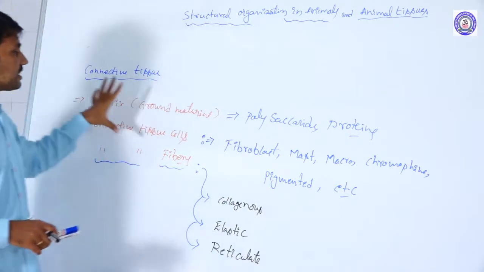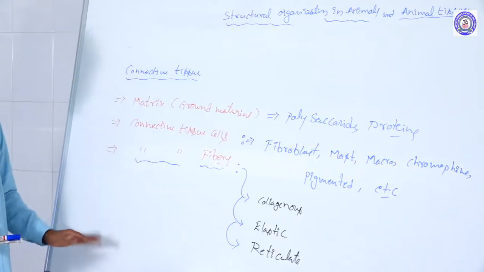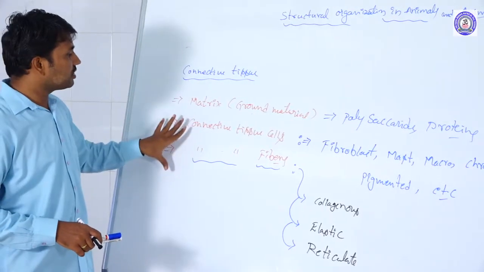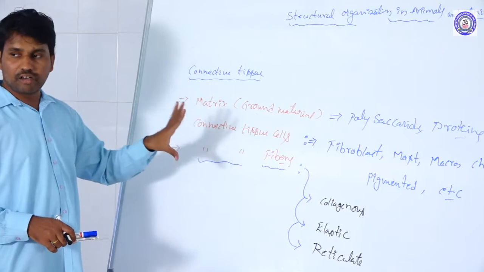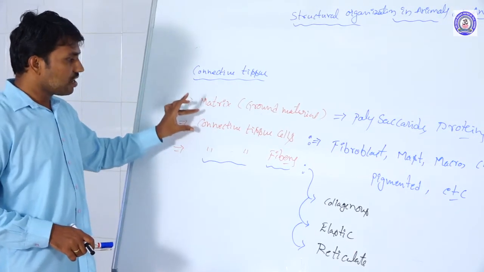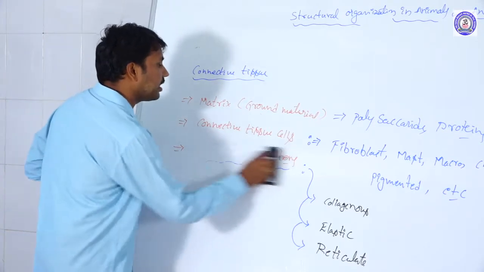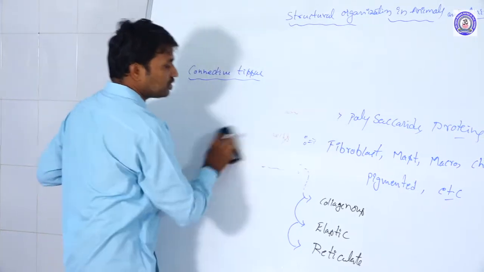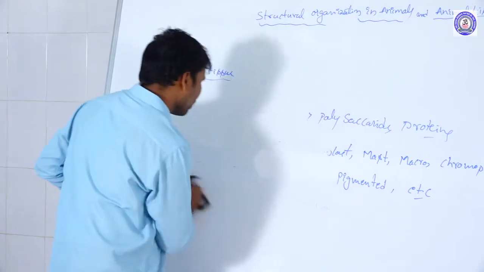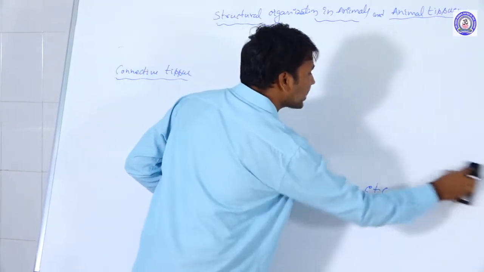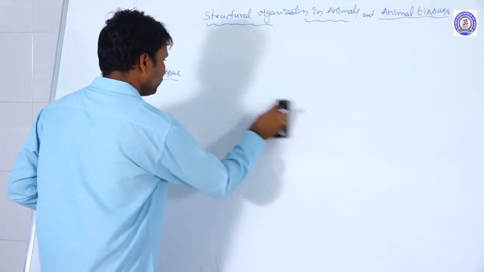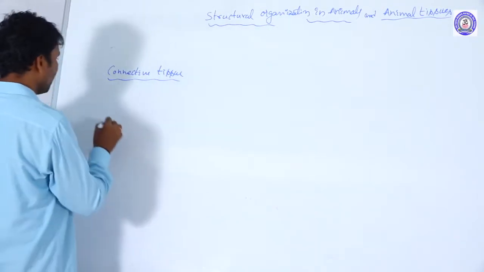So whatever the type of connective tissue, all have these three basic components: the matrix, the connective tissue cells, and the connective fibers. Now the specifications can be discussed. First is loose connective tissue.